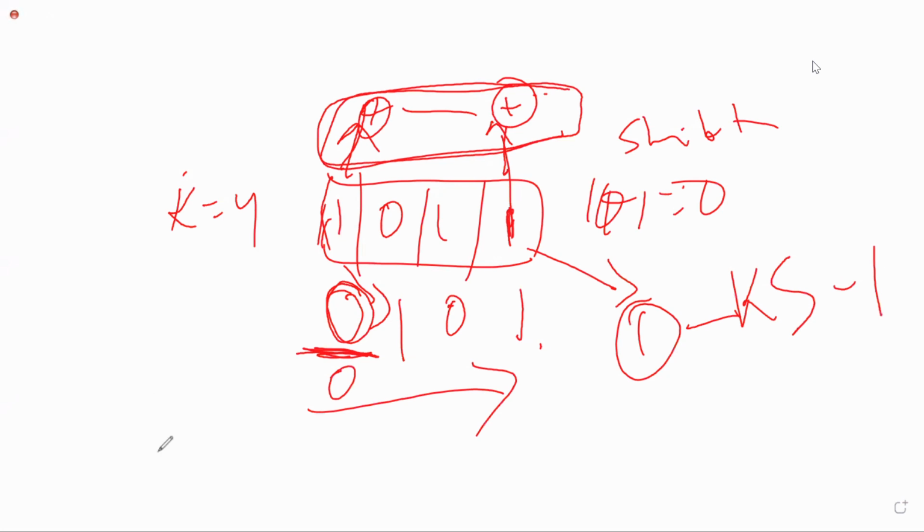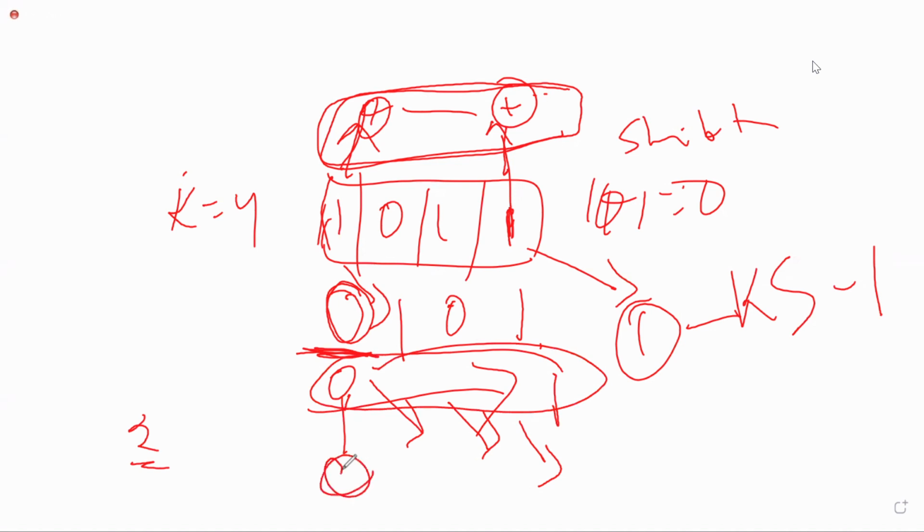Again in the second round, it performs the shift operation, and the XOR operation is performed on the first and last bits. That result will be stored in the first position. Like that, key scheduling algorithms will be there.